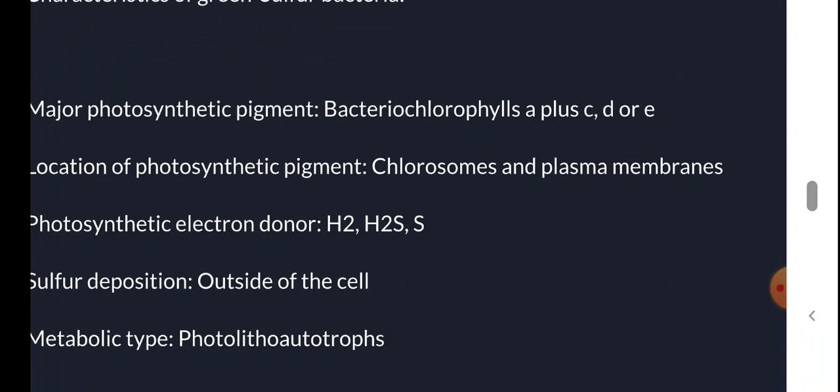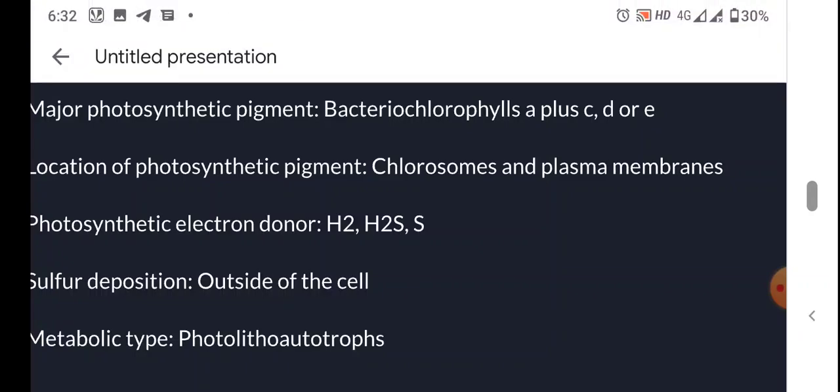The location of this photosynthetic pigment is in chlorosomes, located near the plasma membrane. The photosynthetic electron donor is H2, H2S or sulfur, and sulfur deposition is seen outside the cell. According to nutrition, they are photolithoautotrophs, that is photoautotrophs.